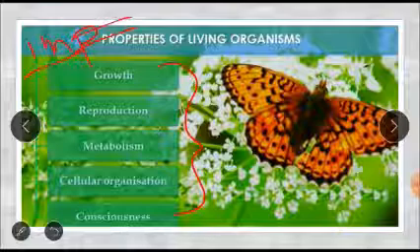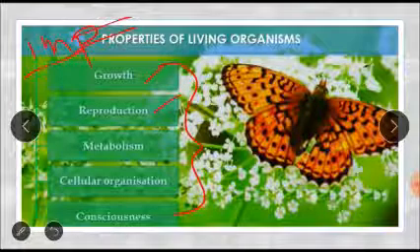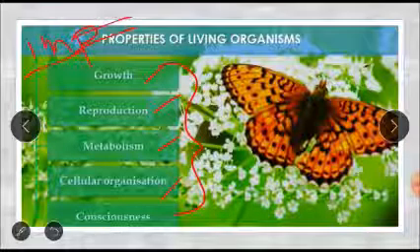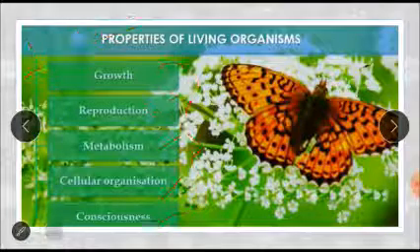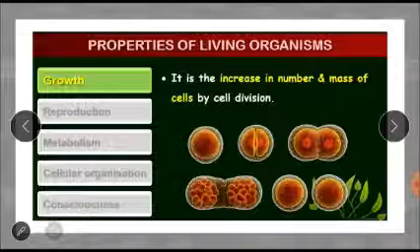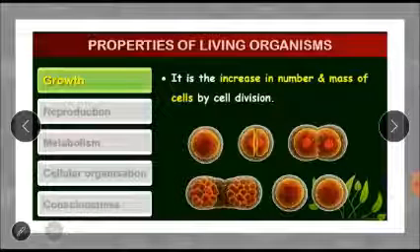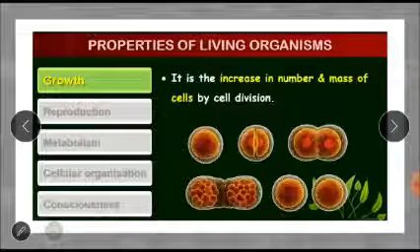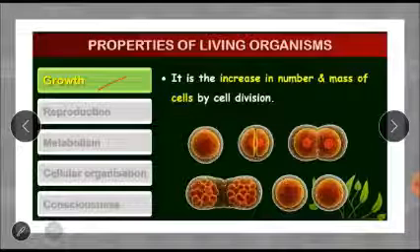Which are those? First one is growth. Second is reproduction. Third, metabolism. Fourth, cellular organization. And fifth, consciousness. Let us see each one of them. Coming to the first property of living organism. The first property of living organism is growth.